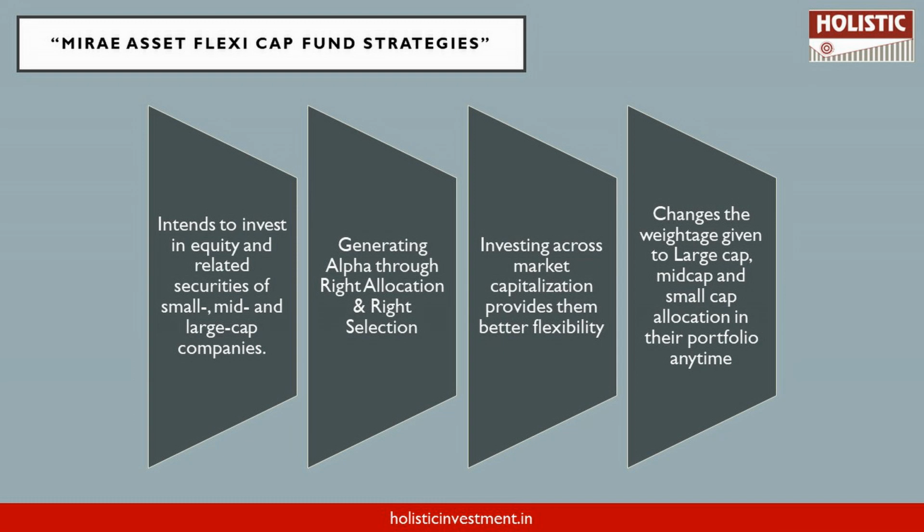The right kind of allocation means weightage. How much weightage to be given to a particular sector or how much stock weightage to be given in the overall portfolio. So the right allocation and the right selection, meaning picking the right stocks. Only based on these two parameters, they are trying to generate alpha.